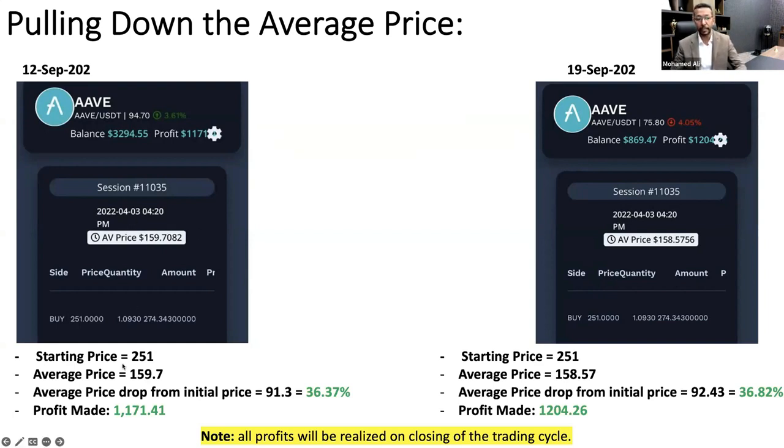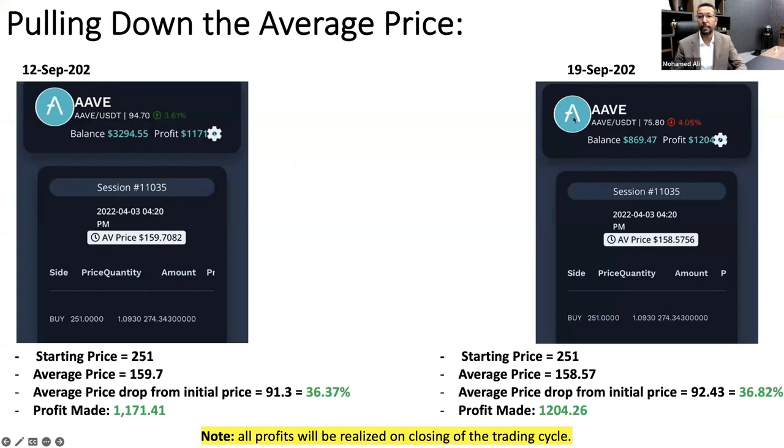So last week, this was the situation. Initial price was the same, 251, and average price was 159.7. That means the average price had dropped from the initial price by 36.37%. And while the market is down and it's pulling the average price, it made a profit of 1,171.